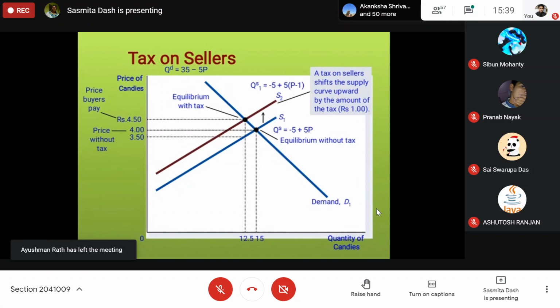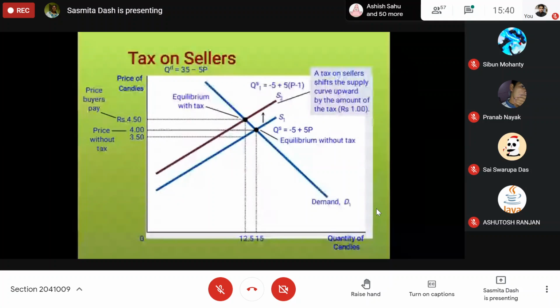Just remember, the price above the equilibrium price is the buyer's price. The buyer always pays more due to tax. The seller always receives less due to tax. Before tax, the equilibrium price was both the buyer's price and the seller's price. So now the buyer's price is 4.5. Minus 1 rupee, 3.5 is the seller's price.